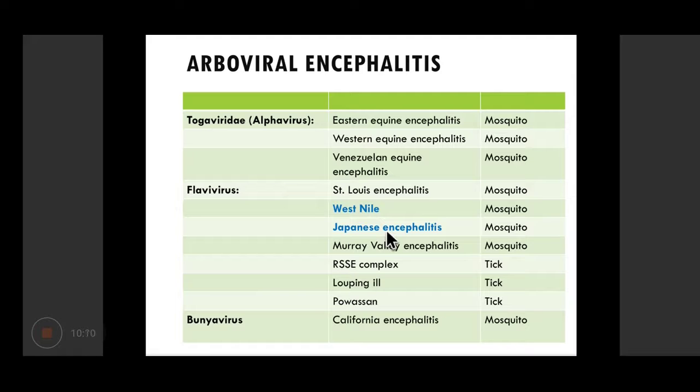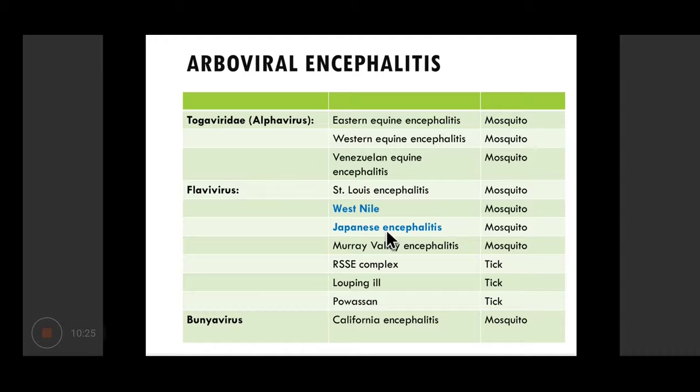So this is the entire list of the important arboviruses which can cause encephalitis in human beings. They are placed in three main families. One is Togaviridae, second is Flaviviridae or flavivirus, and third is Bunyavirus.